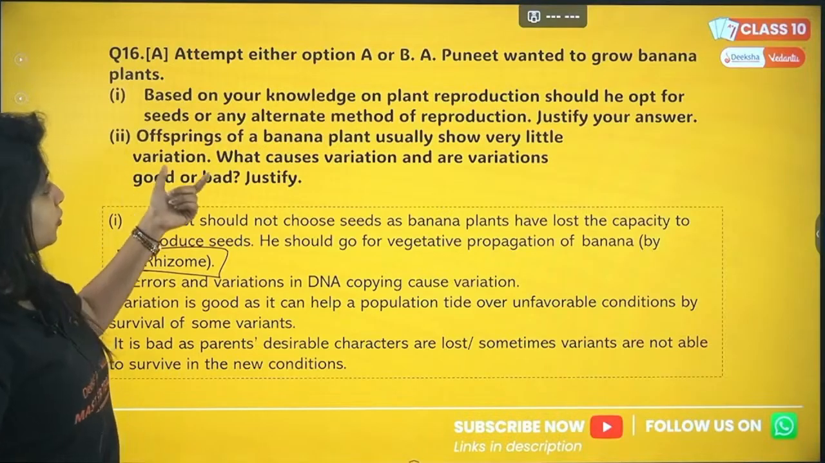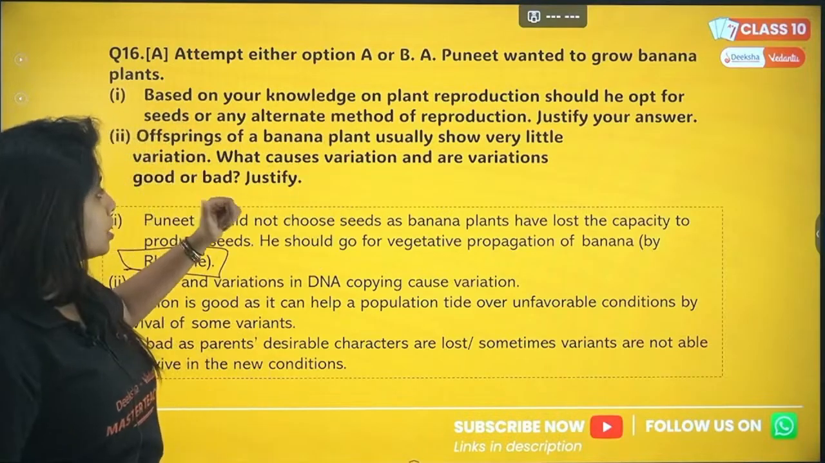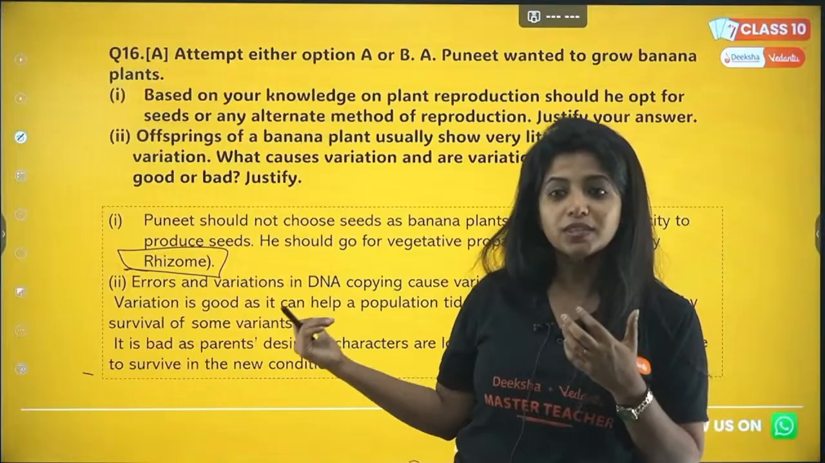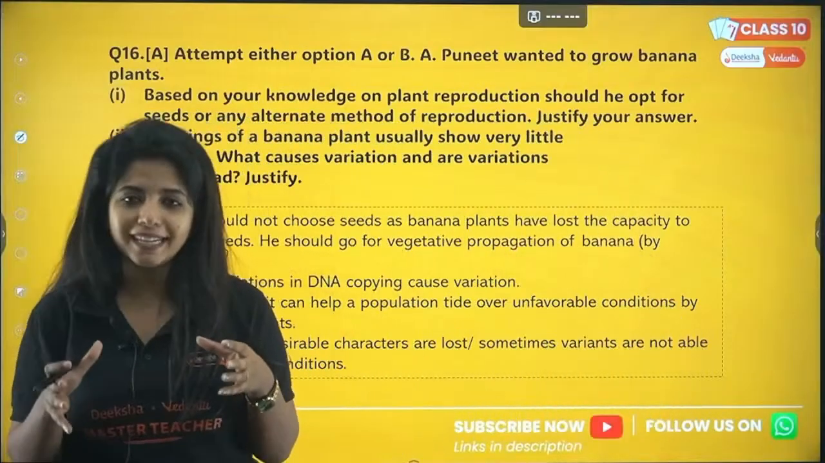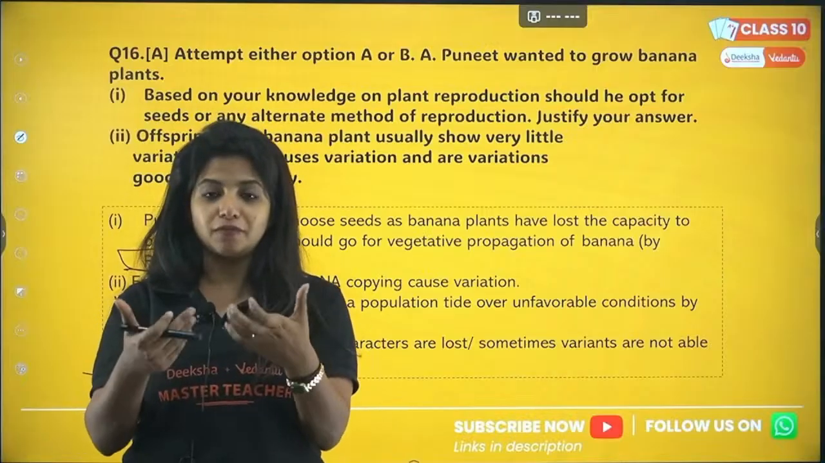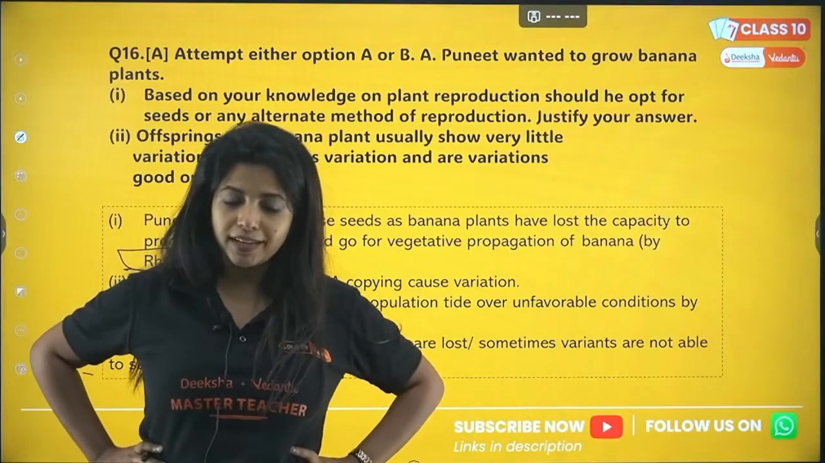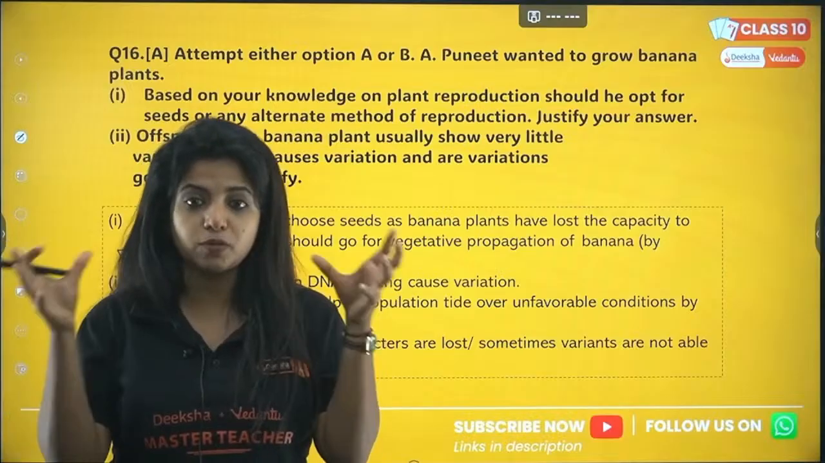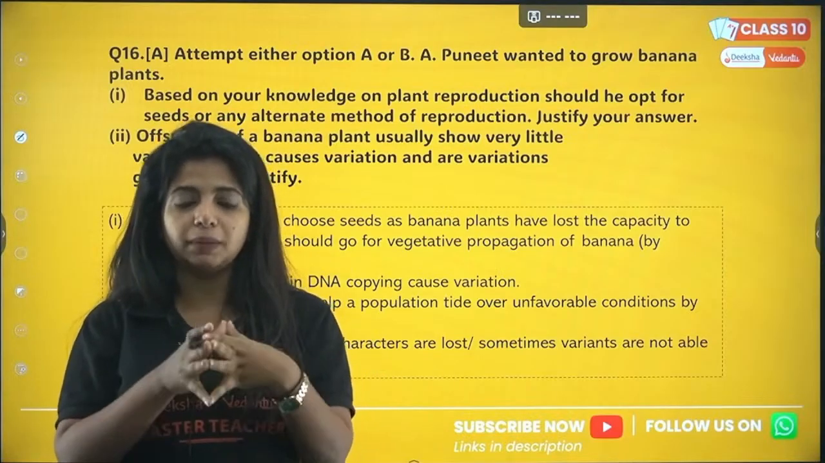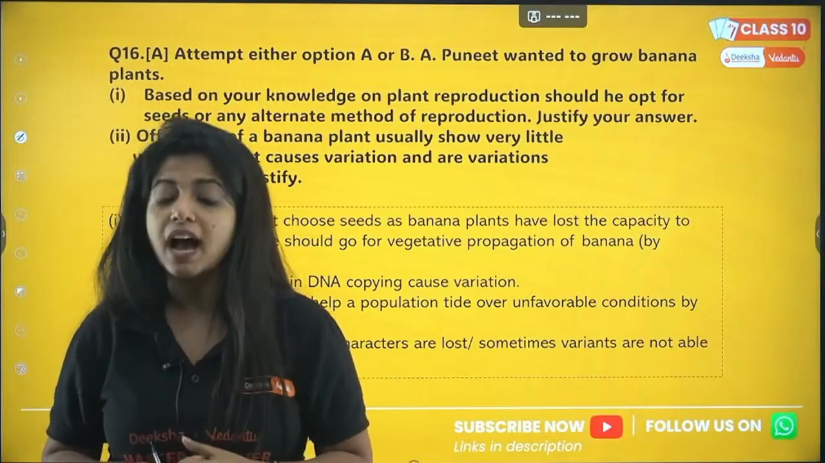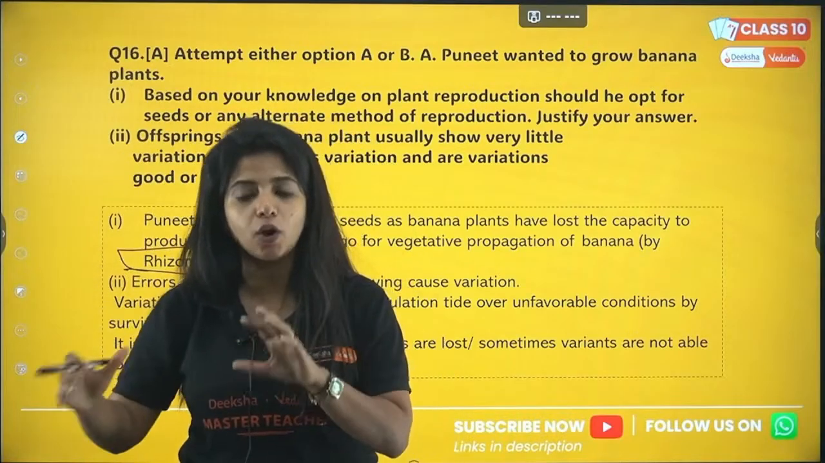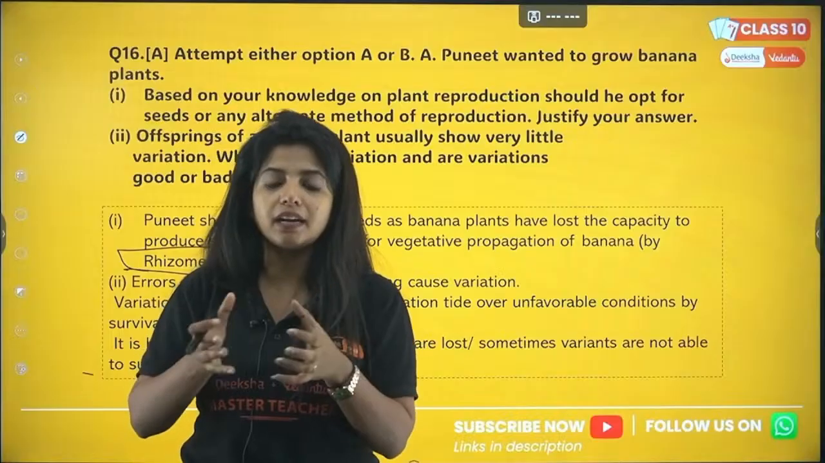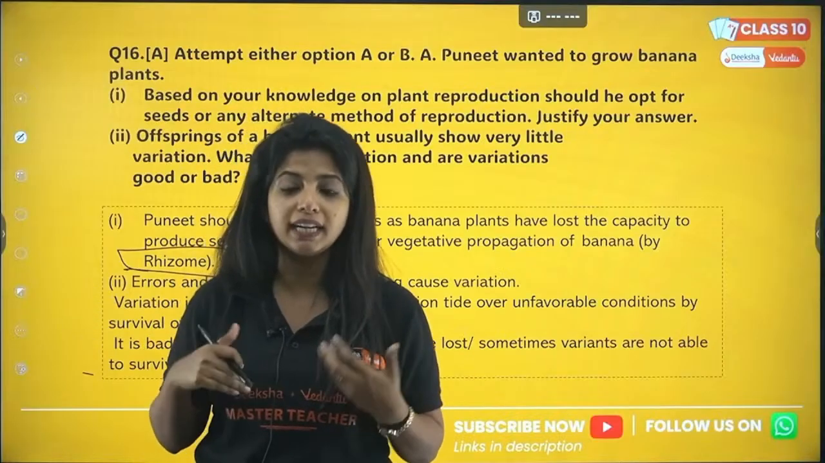Now, offspring of a banana plant usually show very little variation. What causes variation, and are variations good or bad? First of all, why do you think variations are less? Because they are undergoing asexual mode of reproduction. One plant is there, and the same genetic material is going to the next plant. So, do you think variations will be there? No. For variations to happen, there should be sexual reproduction, two plants coming together and mixing up the genetic material. That's how new variations come along. Otherwise, there should be some errors while DNA copying. When one cell divides into two, the DNA has to be copied and sent, right? So when there are some errors in the DNA copying, that's also how you get variations.